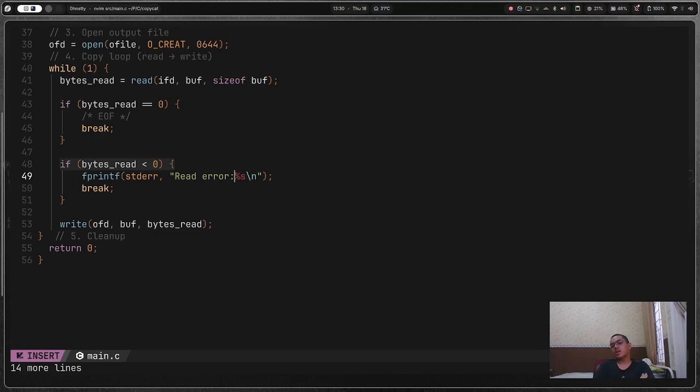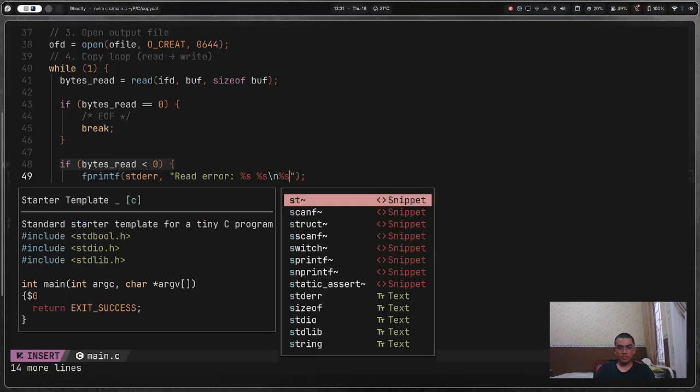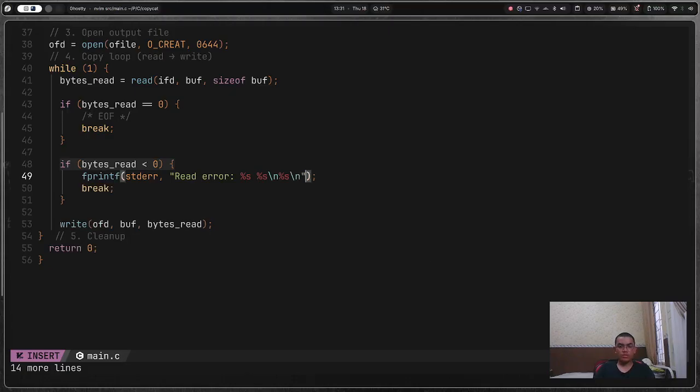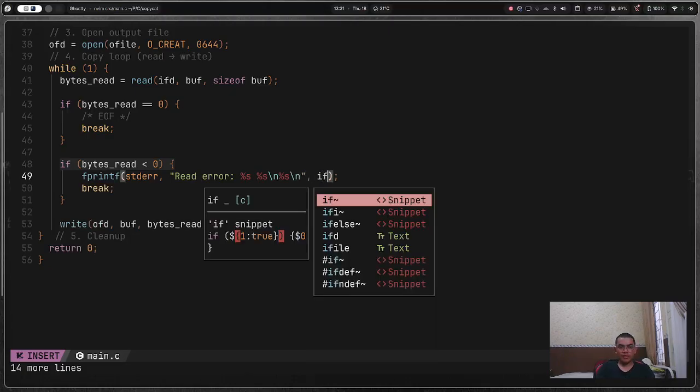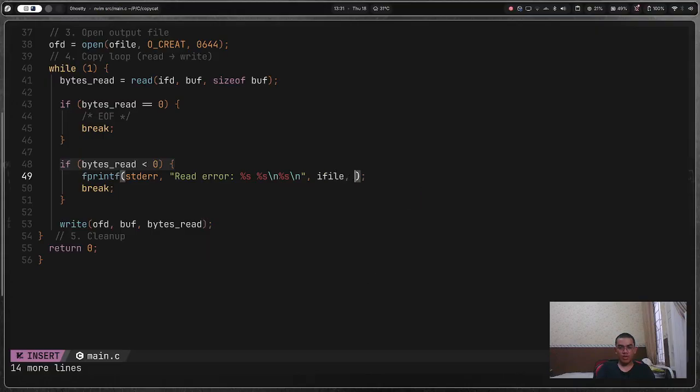I will say the file name maybe, or the argv, whatever the argv is. I don't know if this is a good read error message. Let's do this. It will be the I file, comma, O file, comma, the usage. That's all we need, right?